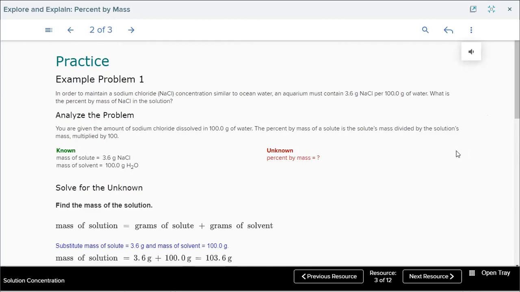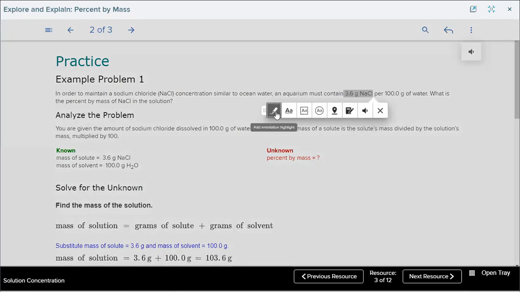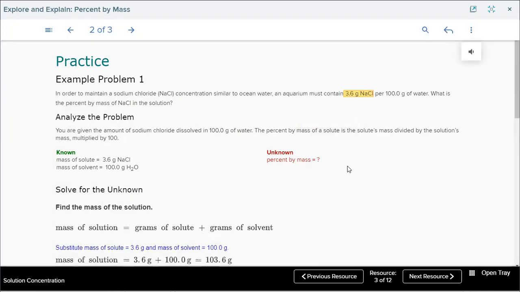So to solve any problem, Mariam, we must know these two parts, known and unknown. Known: mass of solute, which equals what? 3.6 grams of NaCl. So it's the mass of solute.